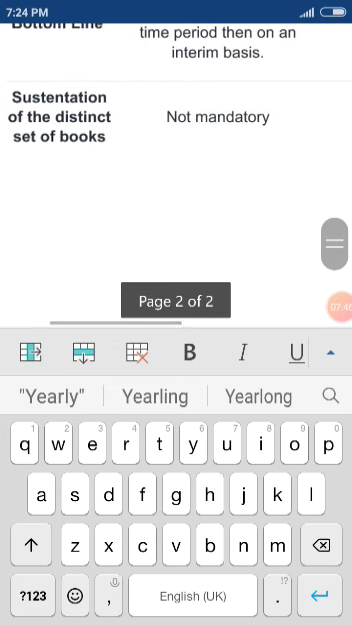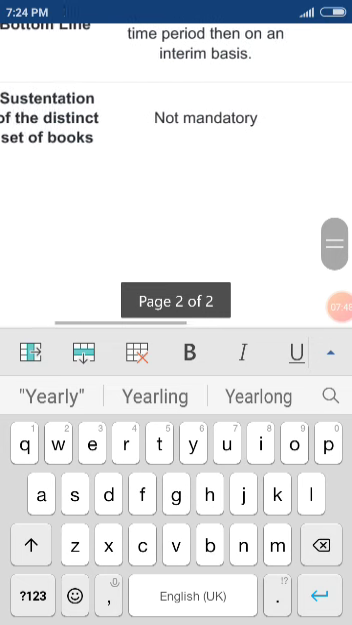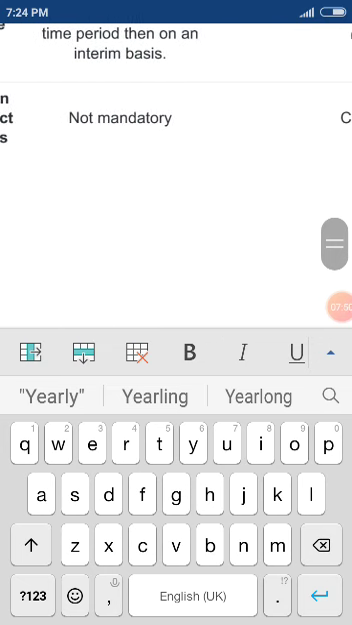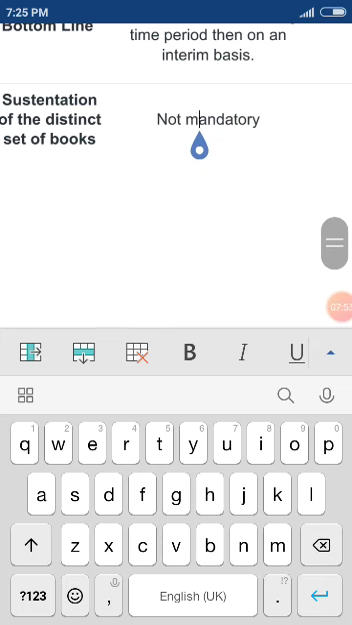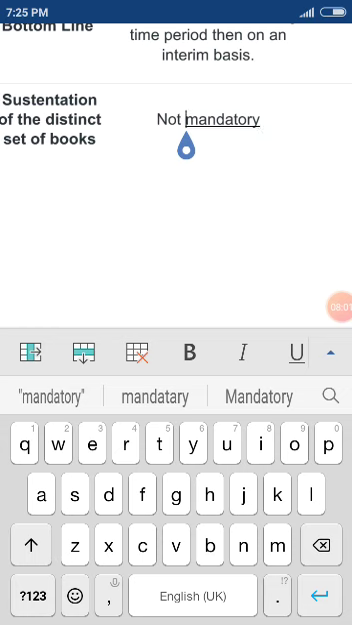Next, maintenance of set of books. It is not necessary to maintain a separate set of books under a joint venture. I will tell you why. As I told you earlier, A and B are two separate companies who have joined together to construct a building. Besides this, A is undertaking his business on his own and B is also undertaking his business on his own.